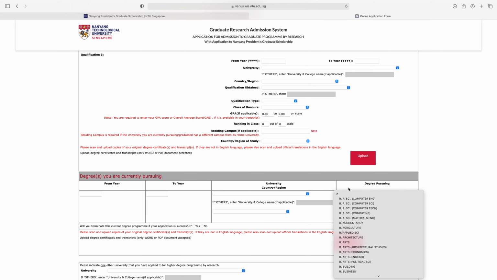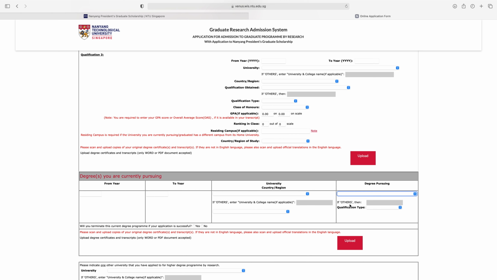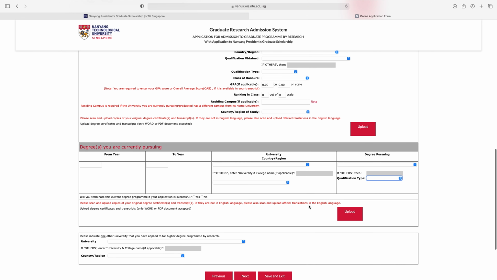and which degree you are pursuing currently. And if you did not find the degree name here, then just write the name of the degree, and from here select the qualification type. You are doing master degree, bachelor degree, anything, you can select from here. Will you terminate this current degree program if your application is successful? So if you are successful in getting this scholarship, then will you terminate this degree or not, yes or no.